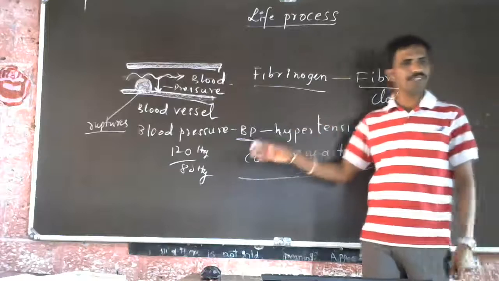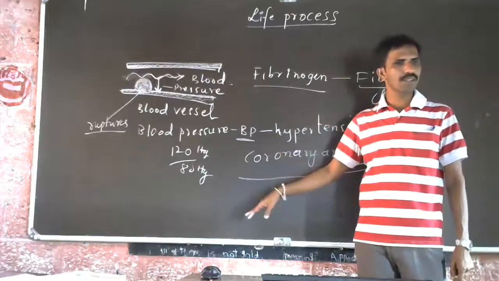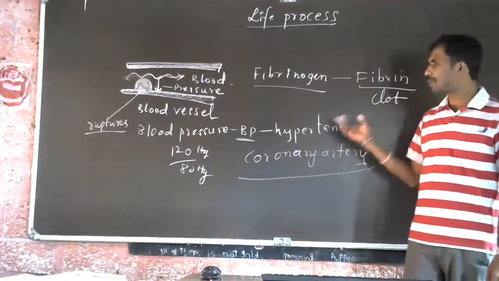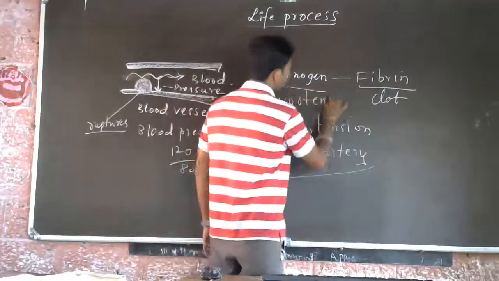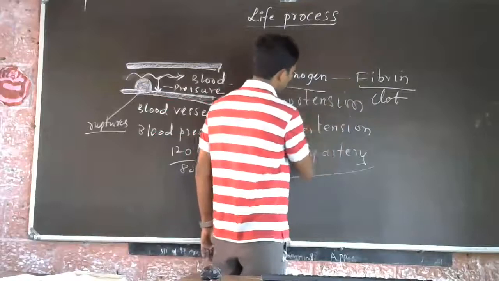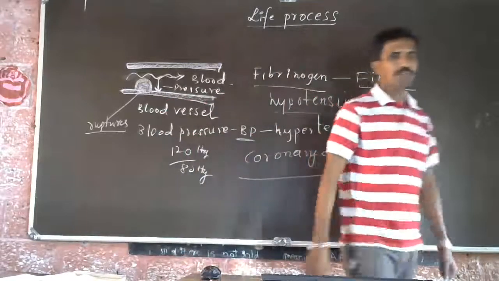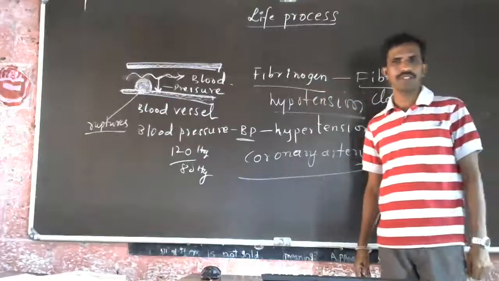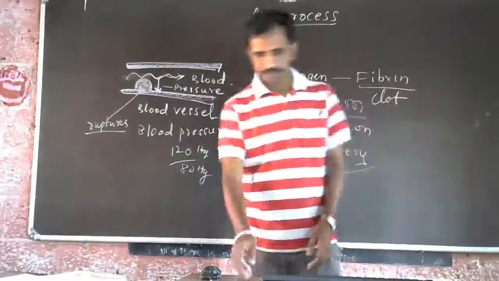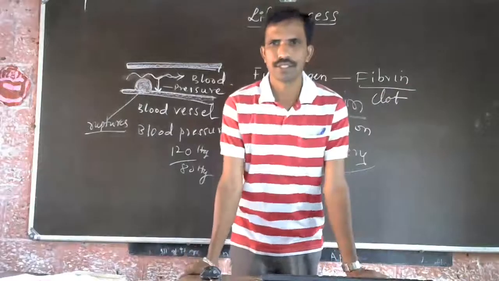Sometimes some persons will suffer from low BP also. Hypotension. Hypo means low. Hypotension means BP will be low. In that case also we will have some problem. Hypertension and hypotension are all related to the BP, blood pressure. I hope you understood this.